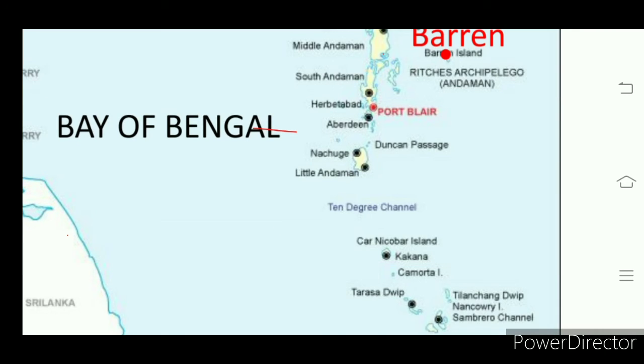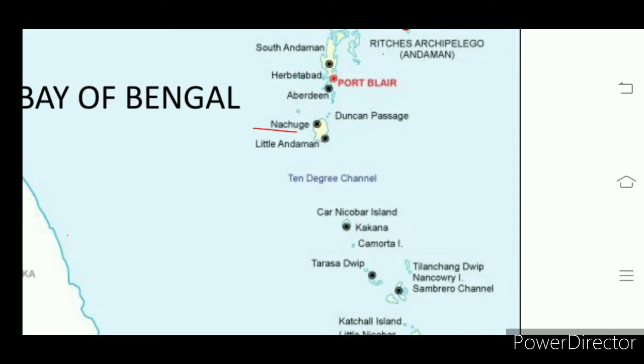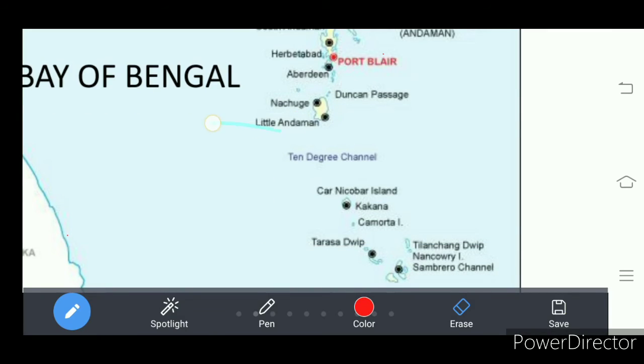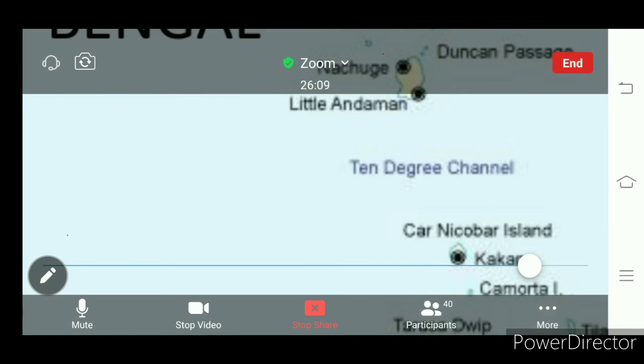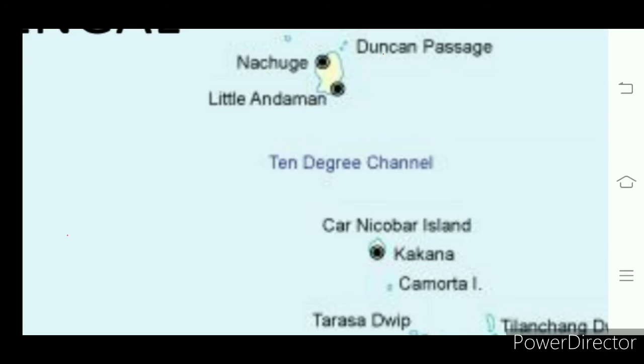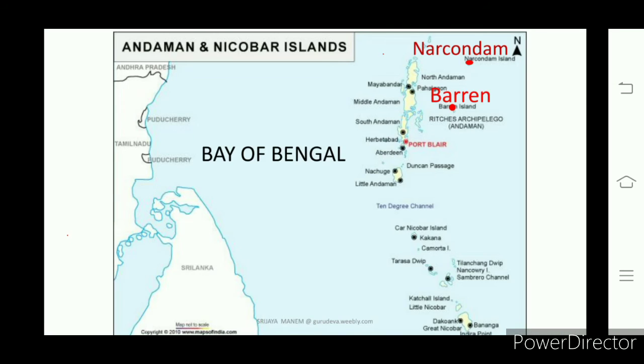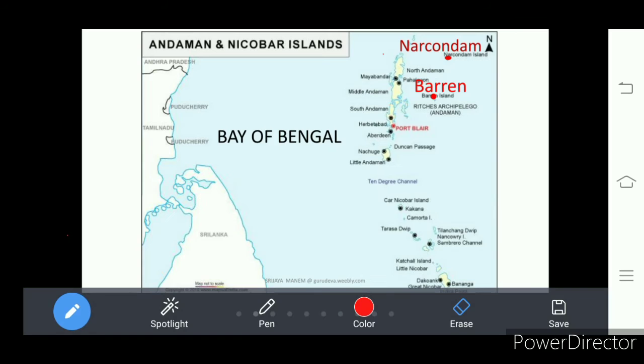In map pointing, you will find a question asking you to point out the location of Narcondam and Barren. Then you should point out this one, Barren and Narcondam.